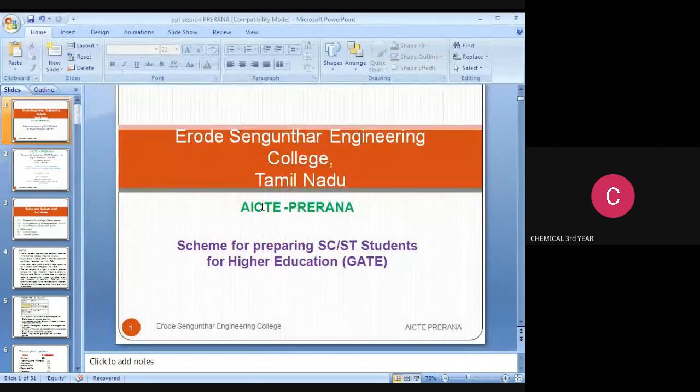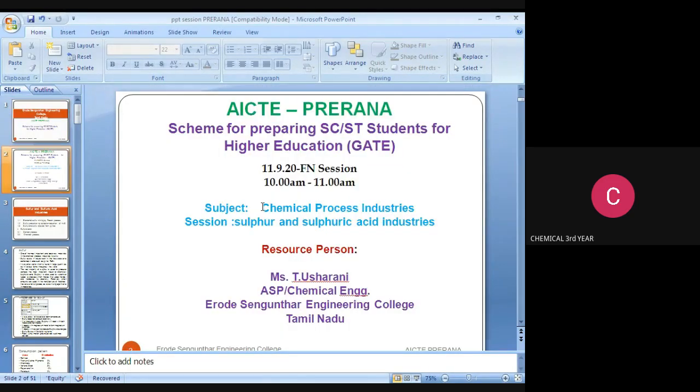This scheme is for the benefit of SC/ST students for higher education under the AICTE Pragati scheme. Today, I am going to discuss chemical process industries, and the session is sulfur and sulfuric acid. Myself, T. Usharani, ASP Chemical Engineering, Erode Sengunthar Engineering College.